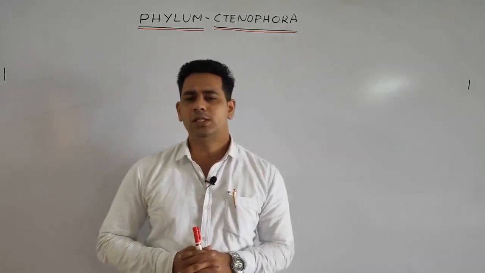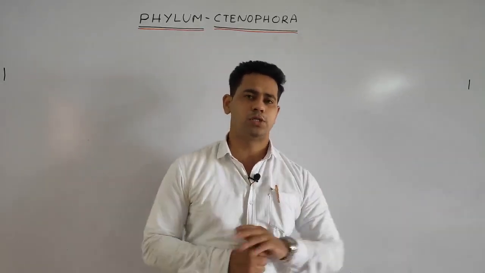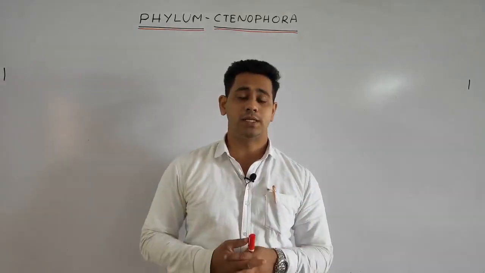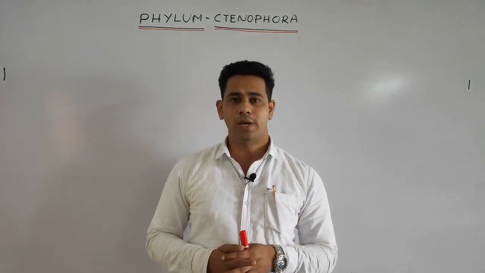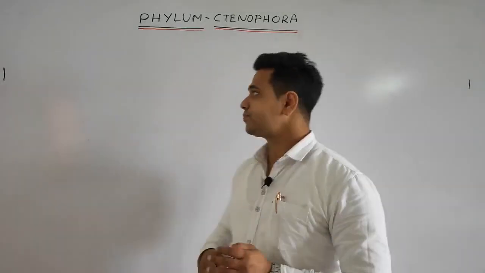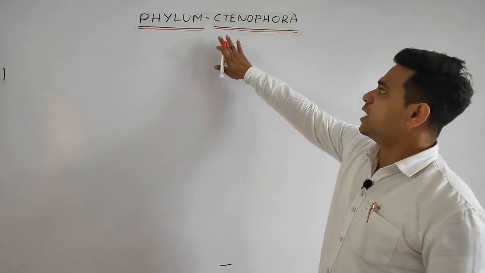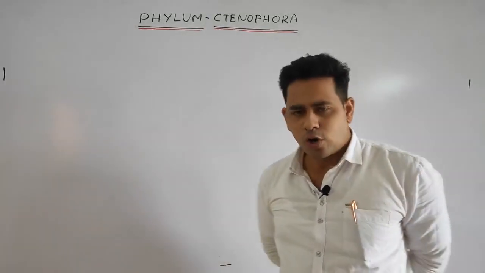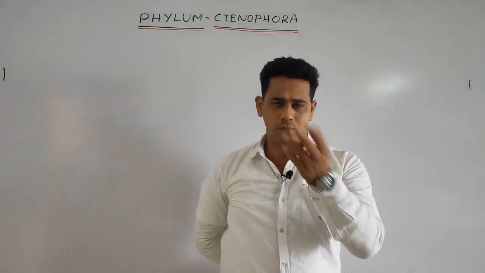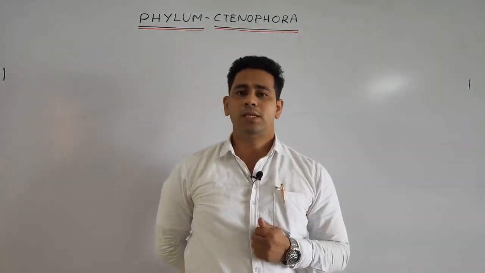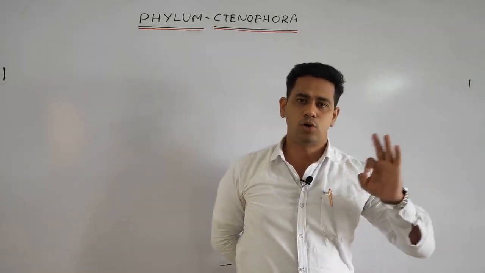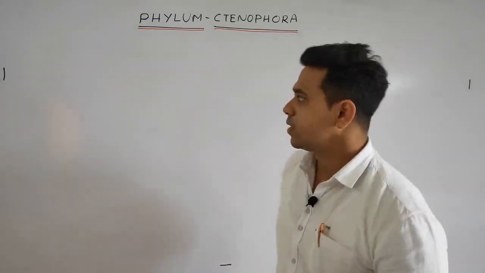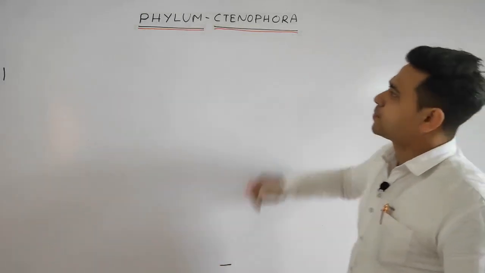So students, like this we discussed numerous points under the coelenterata. Next we discussed various examples, such as Hydra and Obelia. Today we will discuss our next phylum, that is the phylum Ctenophora. This is a very short phylum having only some points, but it could come as short notes for 2.5 marks, or it is also important for your 1 mark objective. Okay, so phylum Ctenophora.